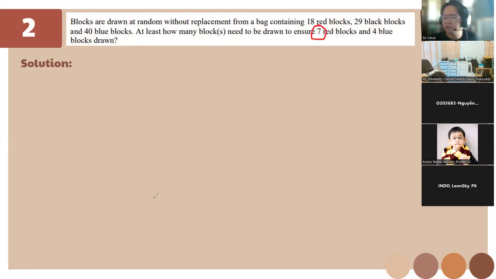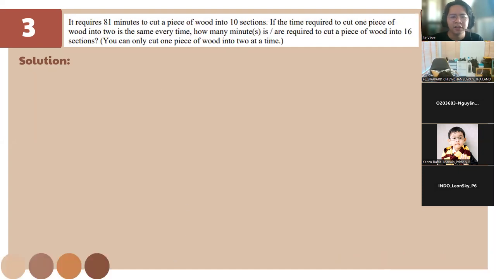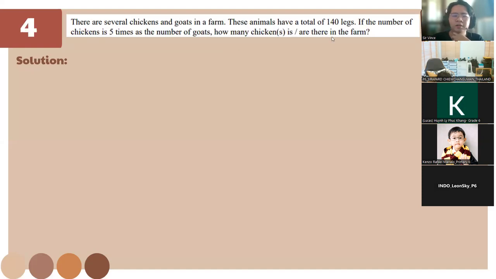Next, if 10 sections means 9 cuts, you always minus 1 if sections are going to be cut. For 135 minutes, practice your own solution for this one. I have given the solution earlier.